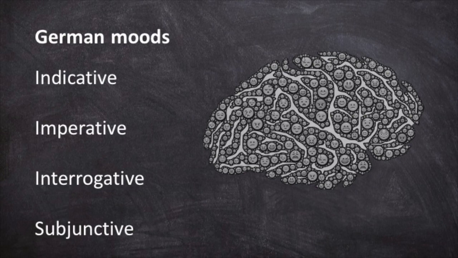Sometimes it's easier to understand the differences in these words by examining how they create meaning in different ways. German has four moods that categorize how we communicate. These are the indicative, imperative, interrogative, and subjunctive moods, but we are just going to talk about the indicative and subjunctive two in this tutorial.